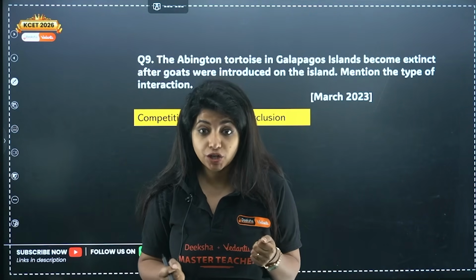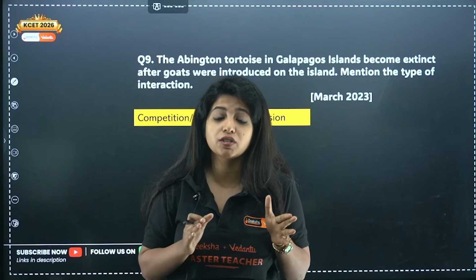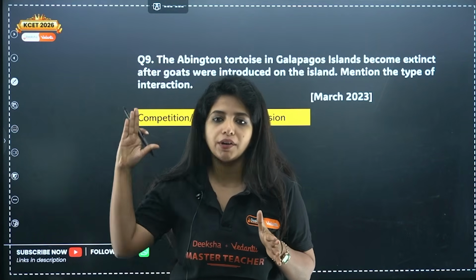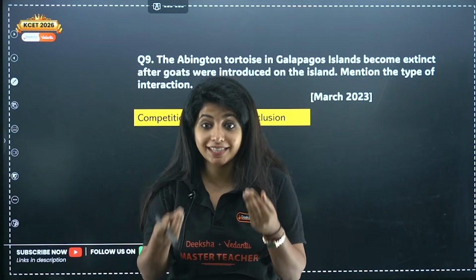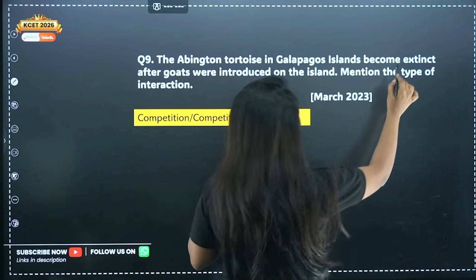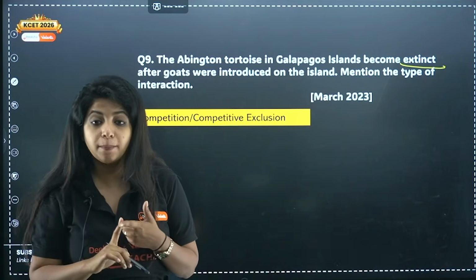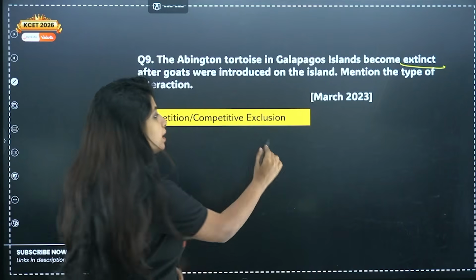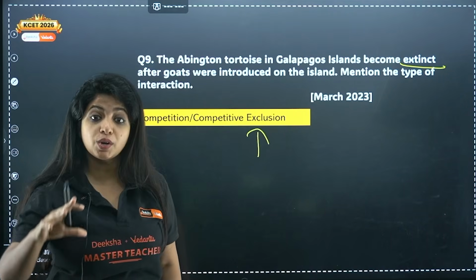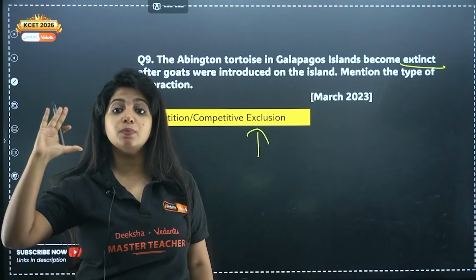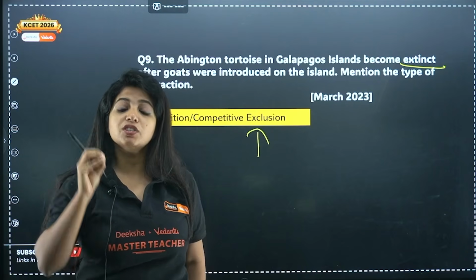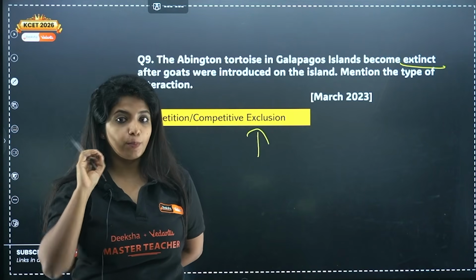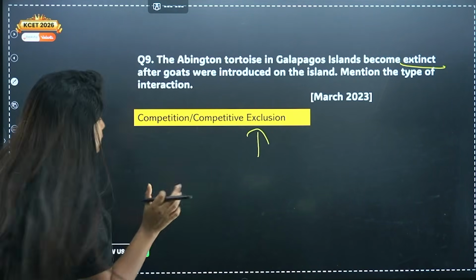So there was a competition, and because of this competition, one had to be knocked out. One actually became extinct. This is a real scenario. So what do you say? Competition is happening, and here competitive exclusion is happening. There is a term, competitive exclusion. When one organism is altogether being extinct, you call this process competitive exclusion. Remember, super important.